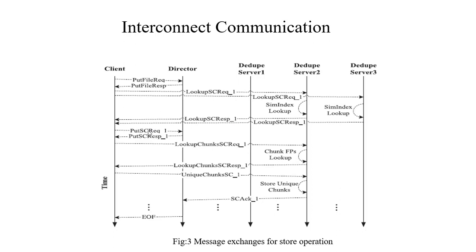After getting this, the client sends a put superchunk request to the director, and the director sends the superchunk response to the client. Then the client sends a lookup chunk request to the dedupe server for chunk fingerprint lookup, and then the dedupe server sends the lookup chunk response to the client. Then the client sends the unique superchunk to the dedupe server, and the server stores it. They repeat this step for each superchunk until the end of the file is reached.